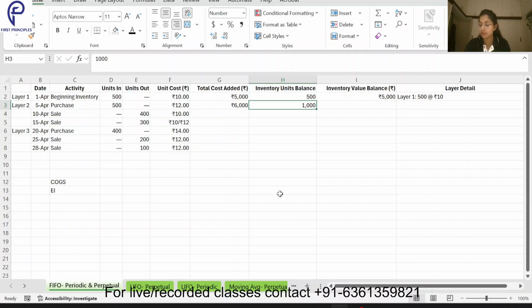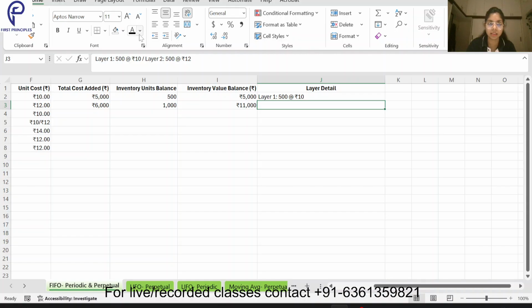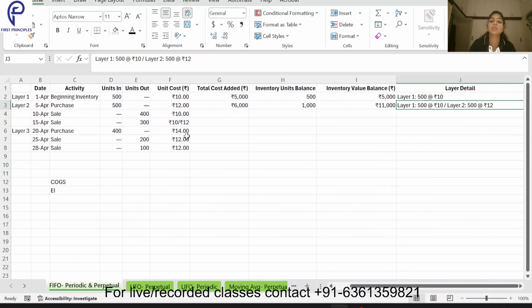Then the inventory value balance will be 5,000 plus 6,000, which becomes 11,000. And how many layers are there? Layer 1 and layer 2. Layer 1 is at 5,000 and layer 2 is at 6,000. Oh sorry, I just highlighted the incorrect one. Layer 1 is 500 units at the rate 10 each, layer 2 is 500 units at the rate 12 each.